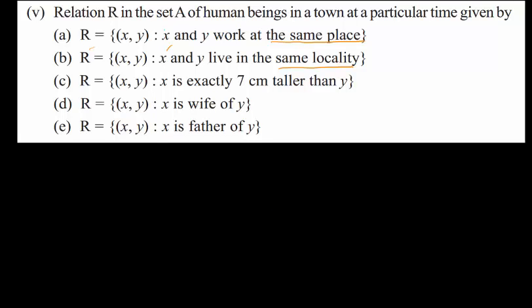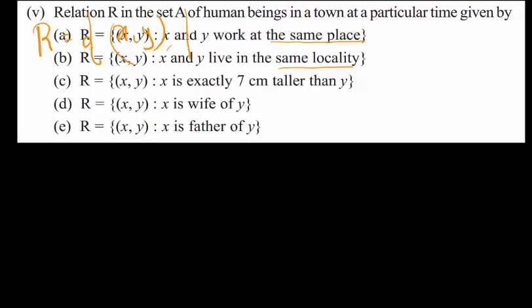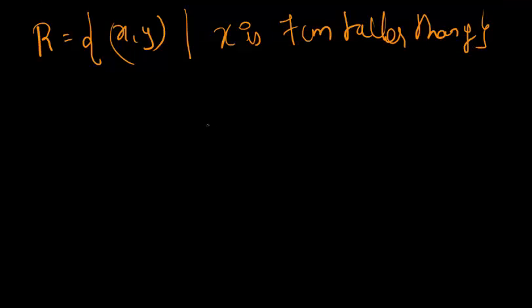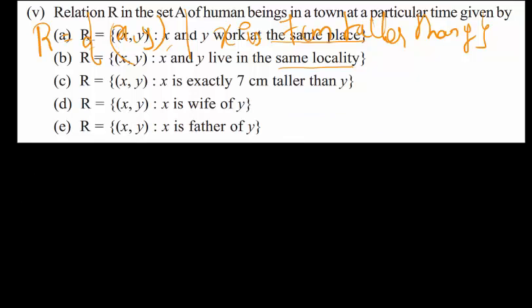Okay. Now, let's look at the next question. X is exactly 7 centimeters taller than Y. Now, this is a very interesting question. Okay, I'm going to pick this up. The relationship R has been defined as X comma Y, where X is exactly 7 centimeters taller than Y. Let me explain a few things about this particular relationship R. Now, when I go back and look at this question, what does it say? Set A is being considered here, isn't it? Set A is a set where the human beings of the particular town are being considered, right?